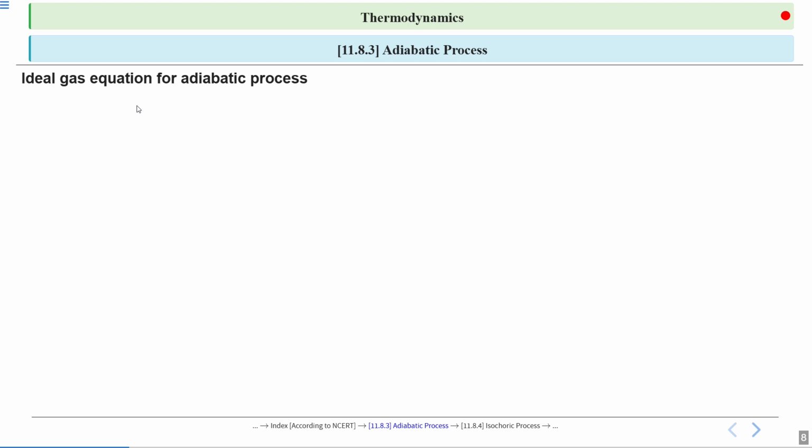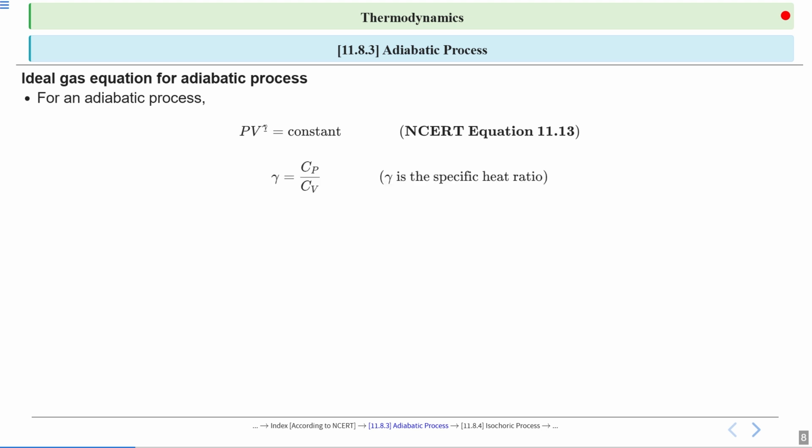Ideal gas equation for adiabatic process. For an adiabatic process, the expression is PV^gamma equal to constant, and this is the most important expression. So we can write Cp/Cv in terms of gamma. So gamma equal to Cp upon Cv, where gamma is the specific heat ratio.